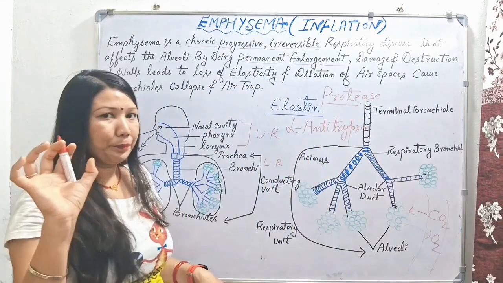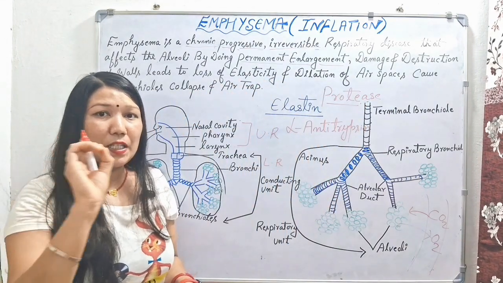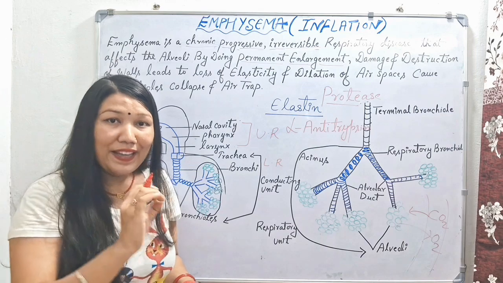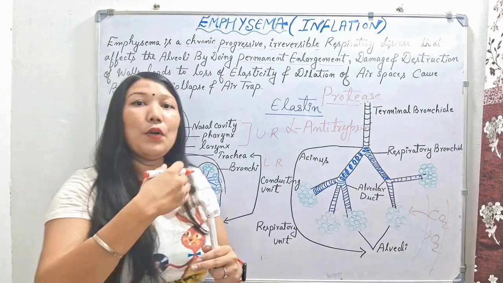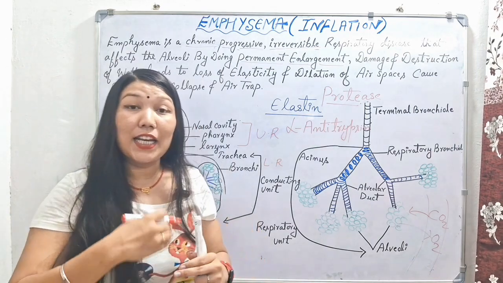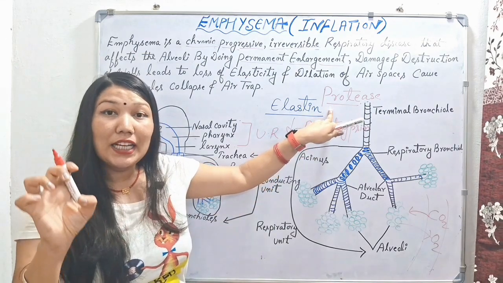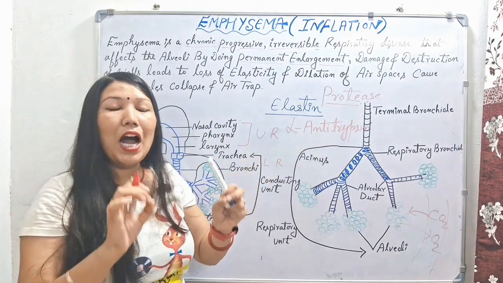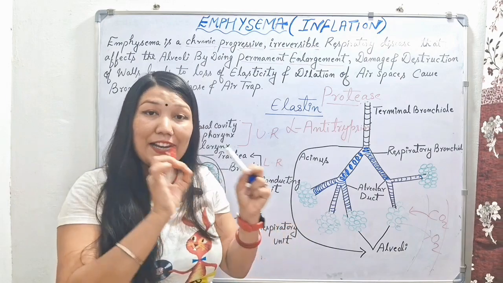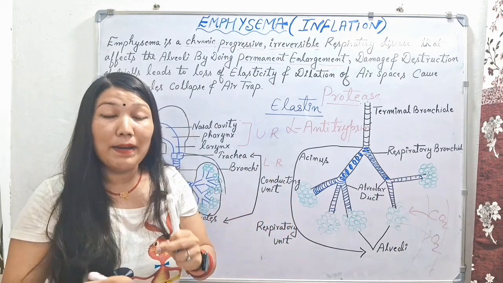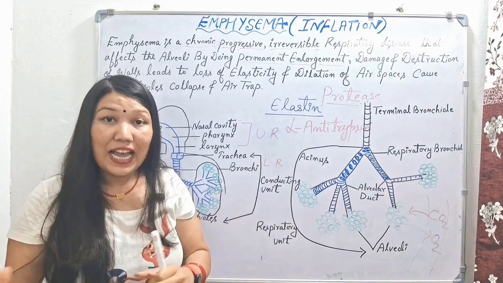And one more thing, whenever the person is smoking for a long period of time, our immune cells will release some cells in our blood for fighting the nicotine or toxin in the body. So our immune cells will release some cytokines, neutrophils, eosinophils or macrophages.